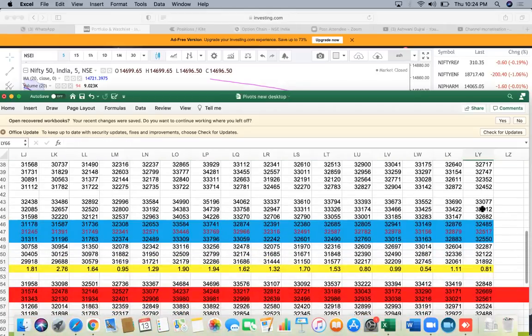On the Bank Nifty, 32,517 is the pivot. Again 32,287 is S1, 32,682 is R1. Again at S1, I am expecting some sort of support to come in. So we are willing to play on both sides, and that is how I think good options trading on an intraday basis can be done.